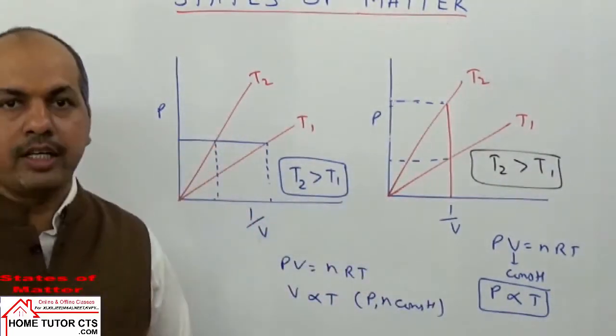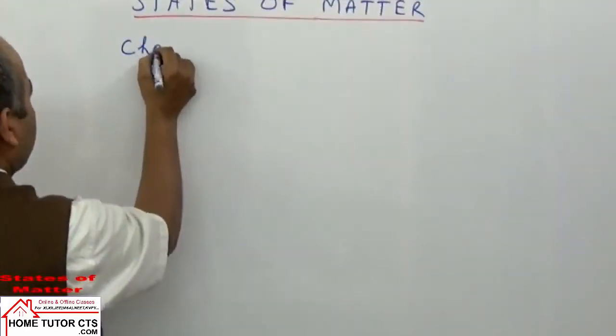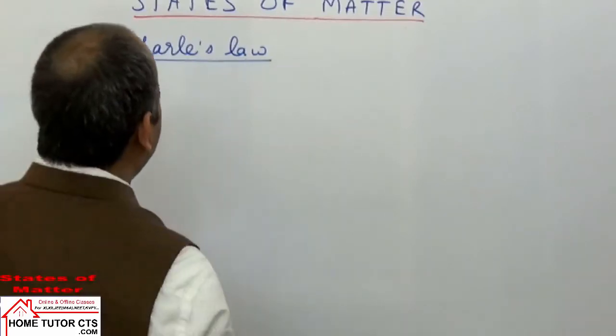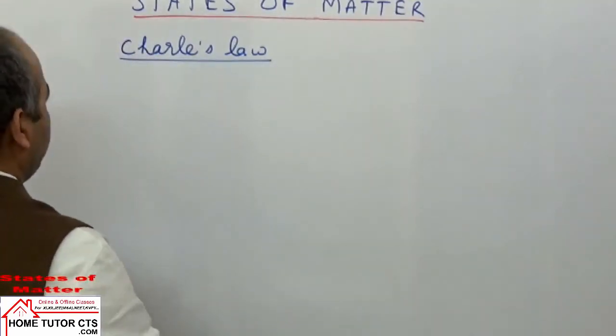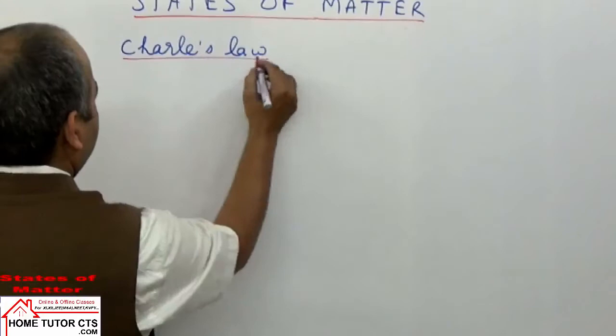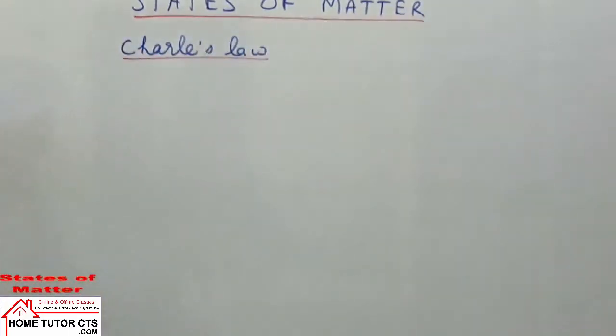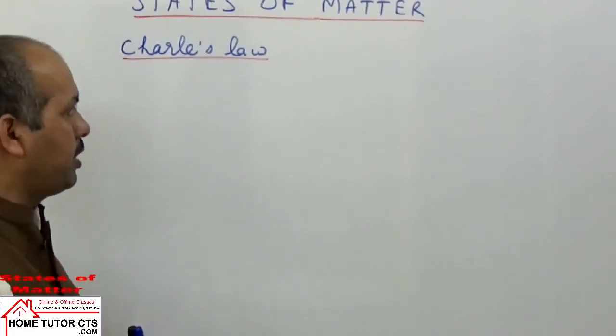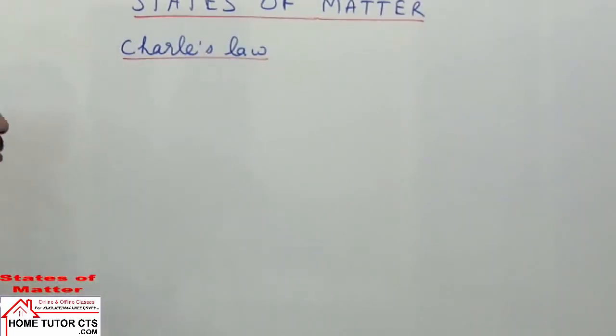Now the next law taken is Charles law. Now Charles law can be taken again. We can have for Charles law two statements. So we can write both statements. Write down the first statement.